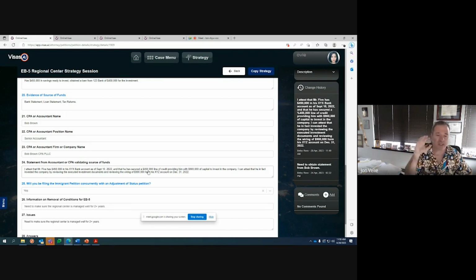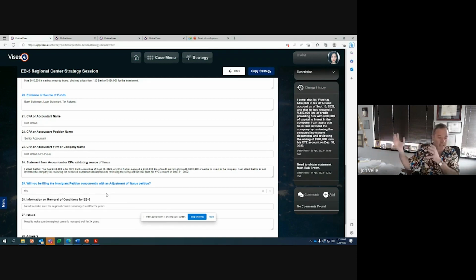What that means is that those who filed I-526s 13 months ago can now file their adjustment of status. The exception to that is if they had a priority date from a previously approved green card, like an I-140, they can use that priority date. So if it's more than 13 months old, then they can file in any region, in any EB5 category. But if they haven't, then in the EB5 category, they can file adjustment of status, meaning that they can change or adjust their status from, say, an H-1B to an EB5 green card.